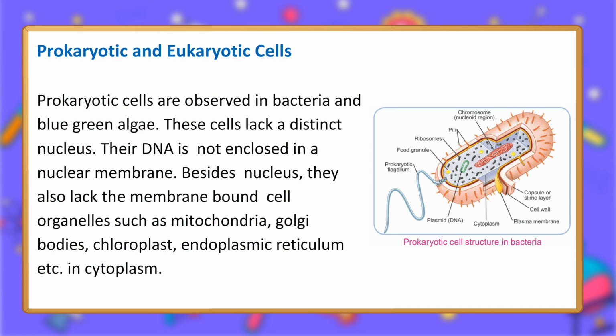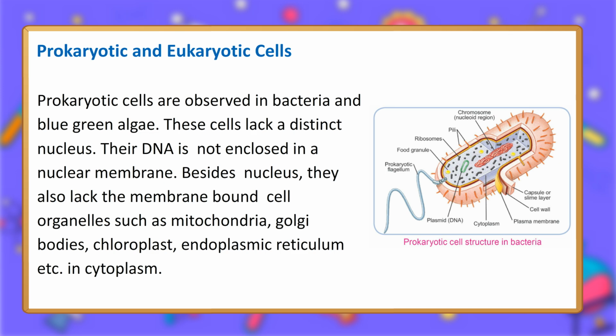Prokaryotic and eukaryotic cells. Prokaryotic cells are observed in bacteria and blue-green algae. These cells lack a distinct nucleus. Their DNA is not enclosed in a nuclear membrane. Besides the nucleus, they also lack the membrane-bound cell organelles such as mitochondria, Golgi bodies, chloroplast, endoplasmic reticulum, etc.